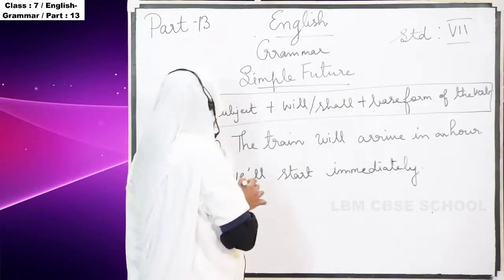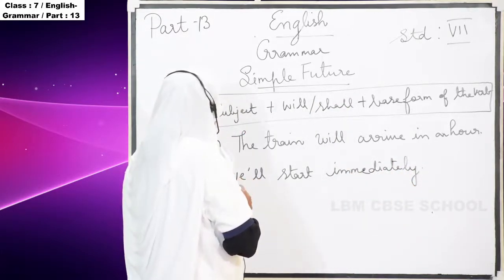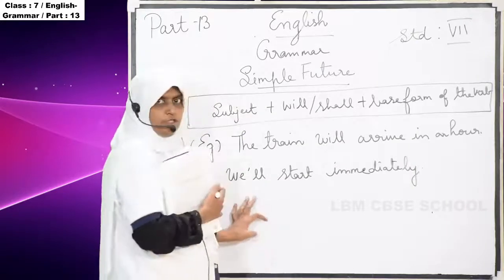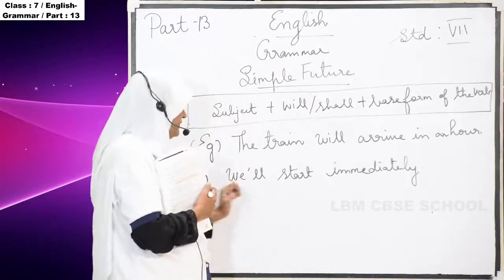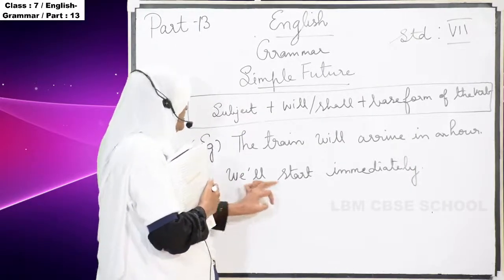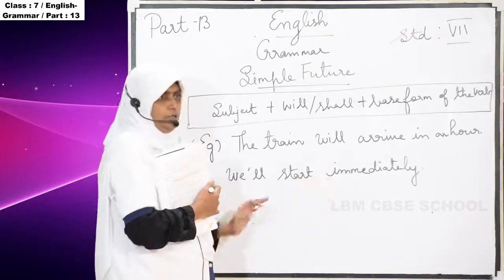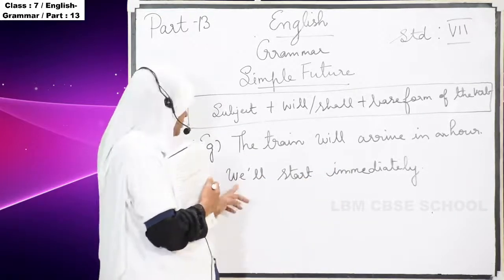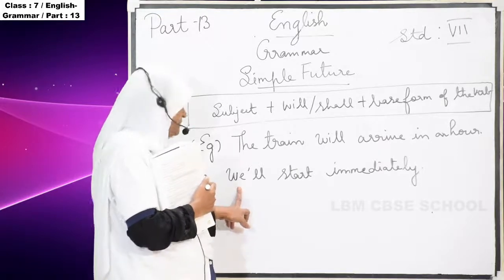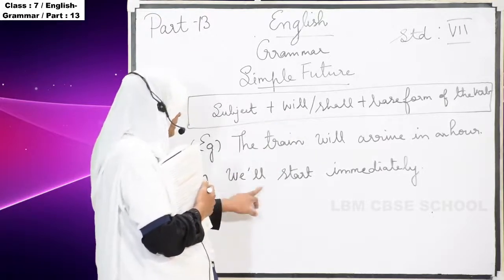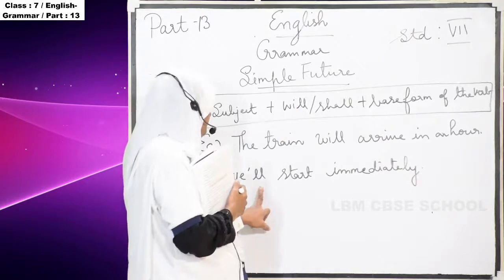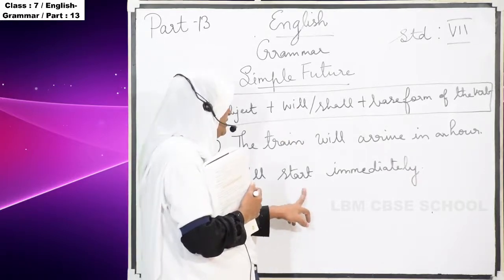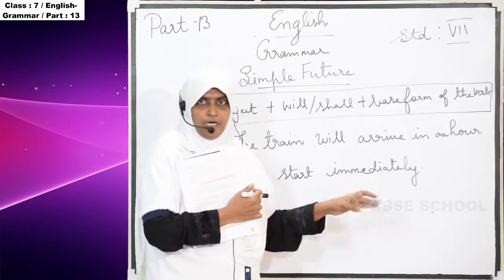Okay, so here this is will. In a short form they are writing we'll. We will start immediately. So it's another example for simple future. Here, which is the subject? We is the subject, will is the, what is that? Simple future, and start is the base form of the verb.